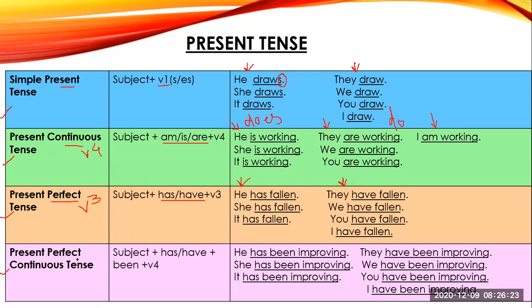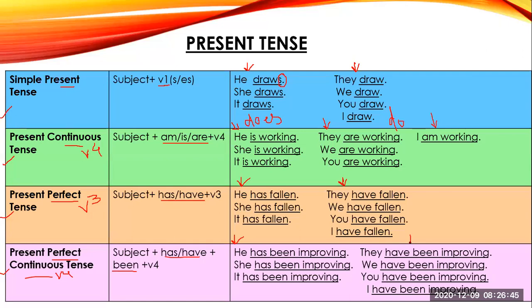Now we'll talk about perfect continuous tense. Again, continuous means V4. And with this, we have has or have plus been and V4. With singular subjects, we will have has been, and with plural subjects, have been.